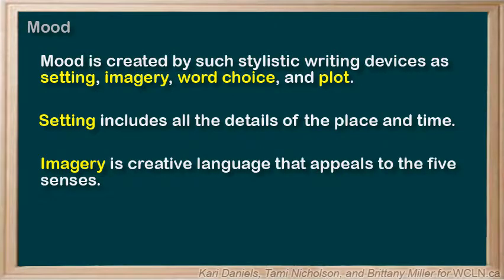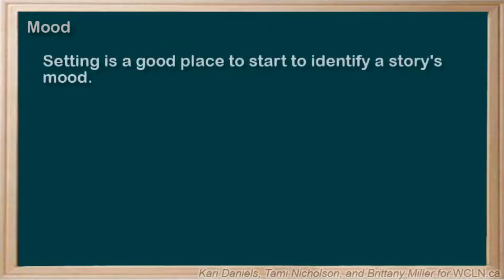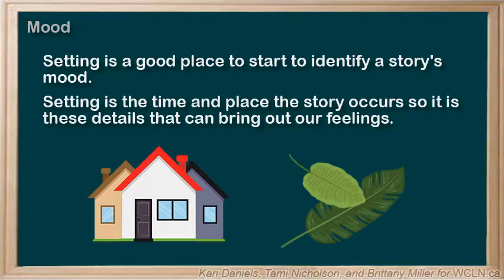Imagery is creative language that appeals to the five senses: tastes, sounds, sights, smells, and textures. Plot is the sequence of events that form an outline of the story. Setting is a good place to start to identify a story's mood. Setting is the time and place the story occurs, so it is these details that can bring out our feelings.